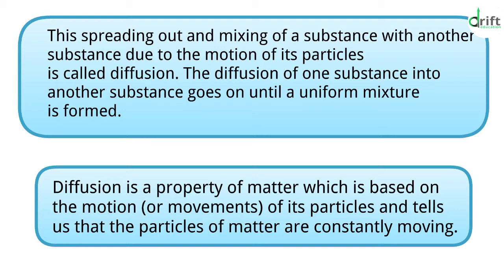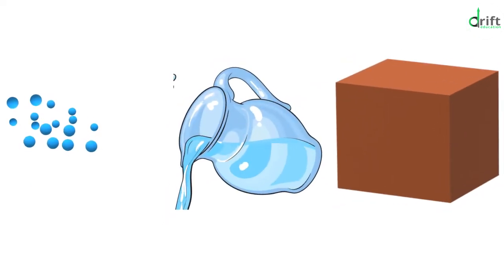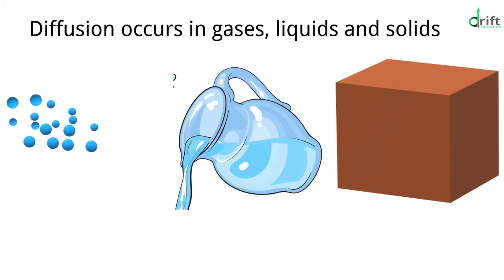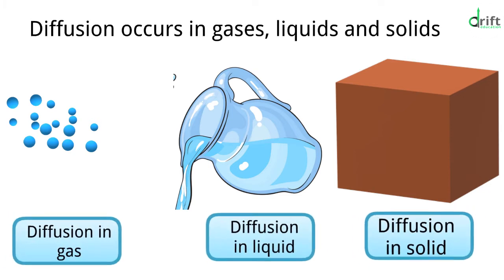Diffusion is a property of matter which is based on the motion or movements of its particles and tells us that the particles of matter are constantly moving. Diffusion occurs in gases, liquids, and solids. Diffusion is fastest in gases and slowest in solids, as the particles in gases move very rapidly and the particles in solids do not move much.